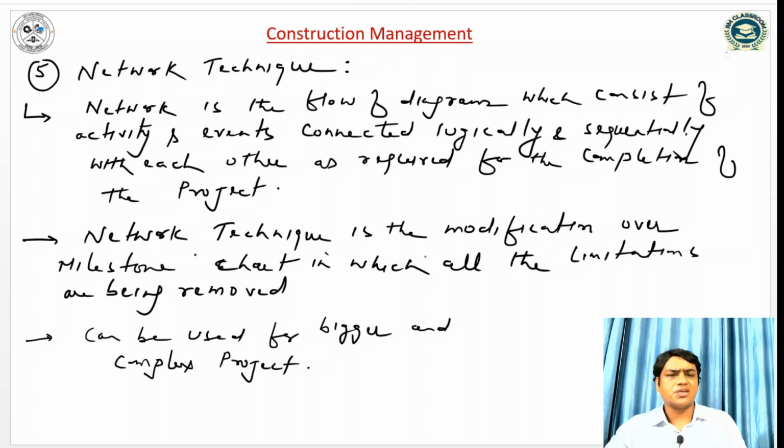So the network technique is a modification over the milestone chart in which all the limitations are removed. Whatever the limitations of the milestone chart, they will be removed by the network technique, and it can be used for bigger and complex projects. So I will use this technique further.